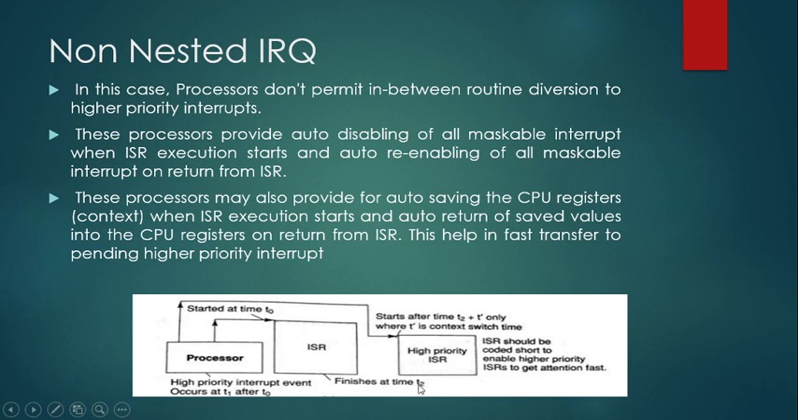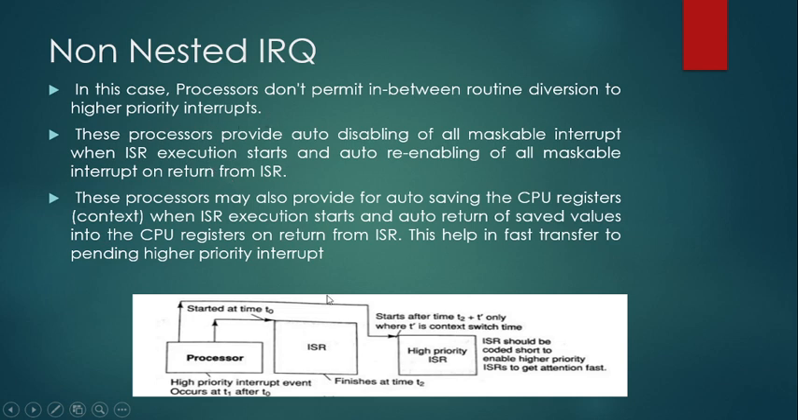Okay, it will be starting only after this time T2 plus T dash, where T dash will be some switching delay time, that is, context switching time. So after completing this low priority interrupt only, this high priority interrupt will be getting processed. And this ISR should be coded short to enable the high priority ISR to get the attention fast.